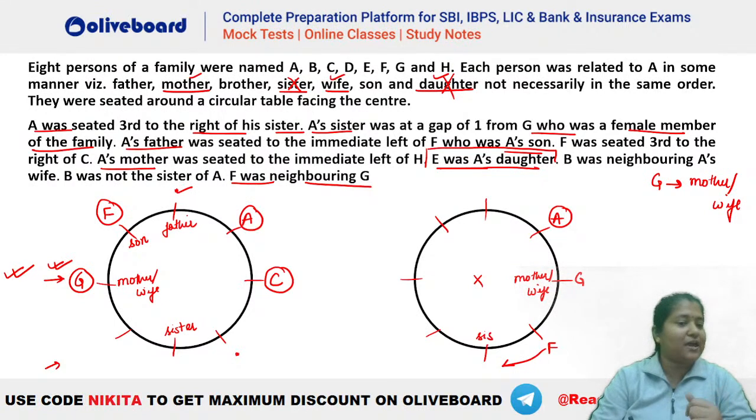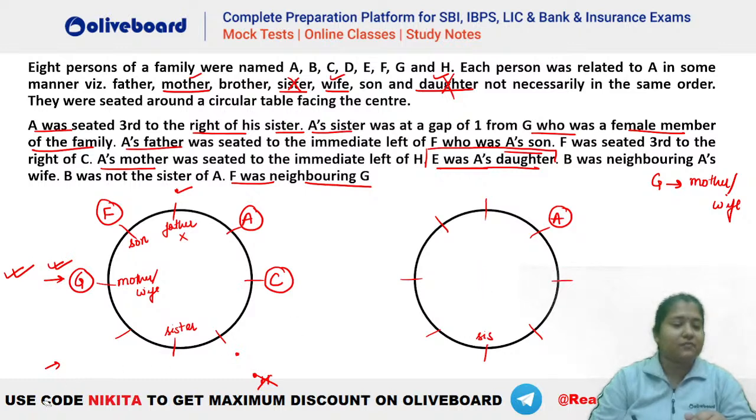Let's say if you place H at this position, that is H is the father. A cannot be A's mother, right? So that means H cannot be father here. Similarly, let's say you place H here. Mother should be immediate left of H. Again, you can see that this person is already sister. That means not possible. Let's say we take H here as the sister, right? That is another possibility. So we will try the two cases.